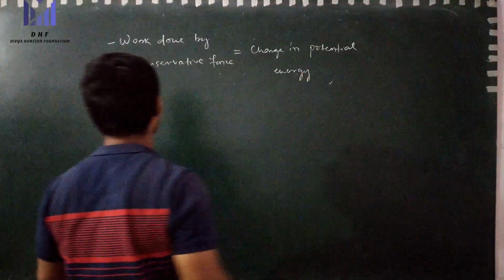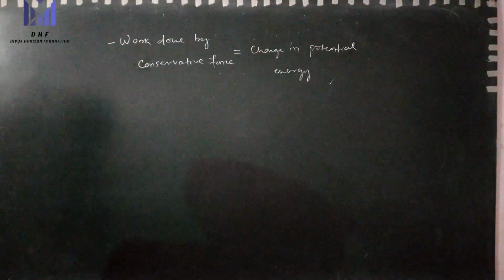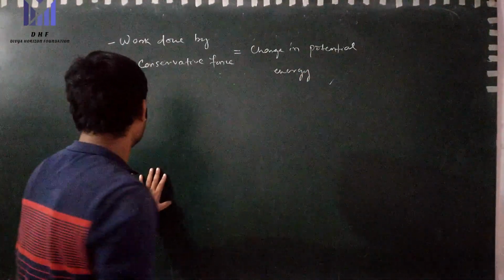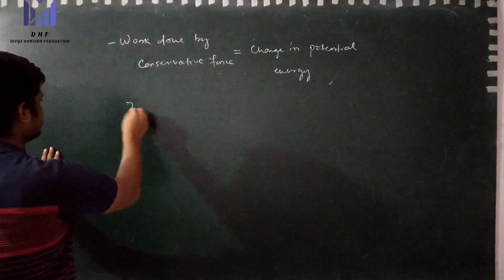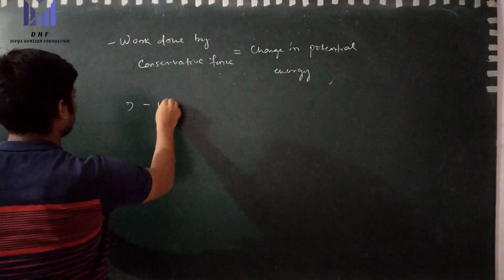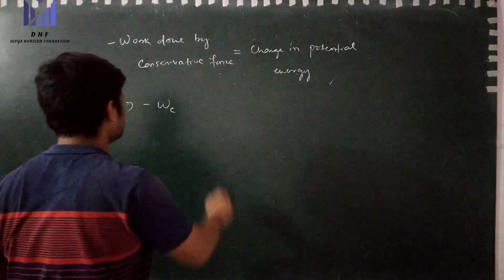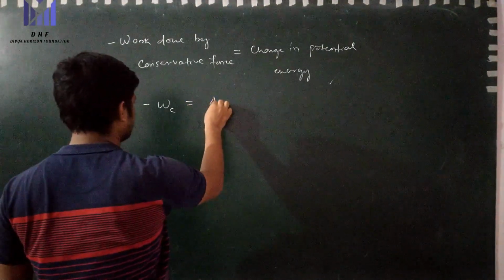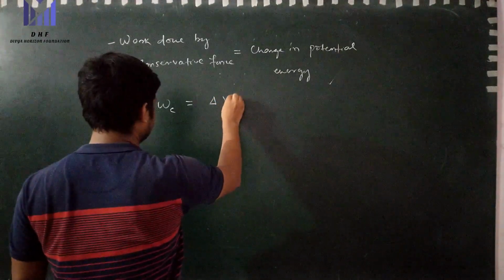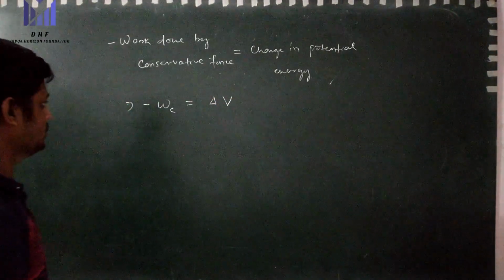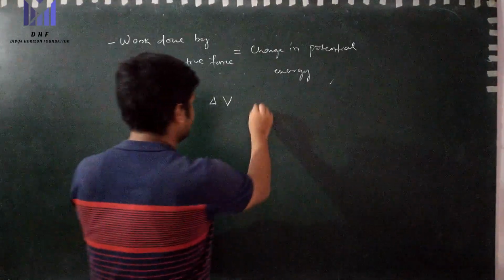Okay, this is the definition of potential energy. So I will write negative W_C, meaning work done by the conservative force, is equal to the change in potential energy, or delta V. This is one equation.